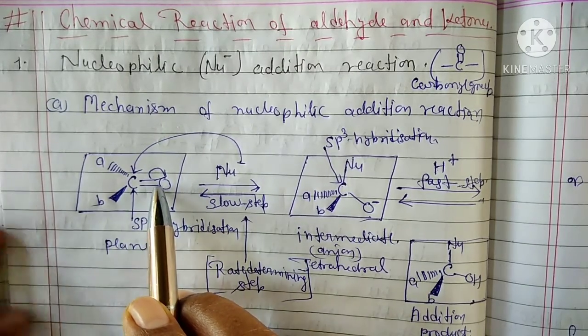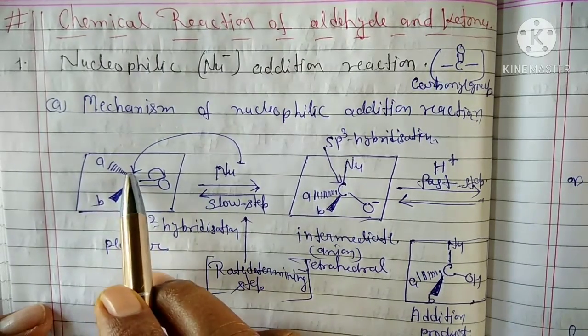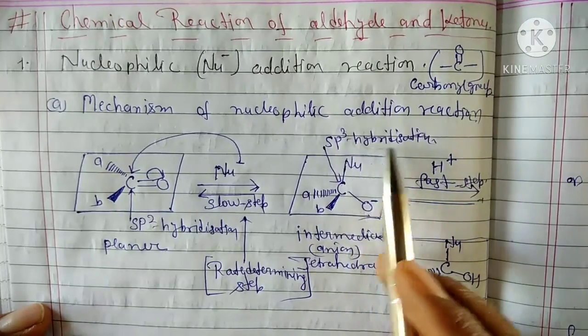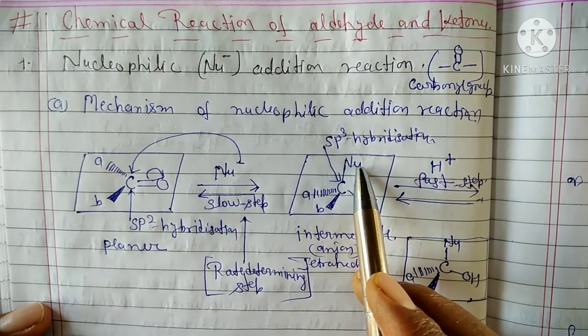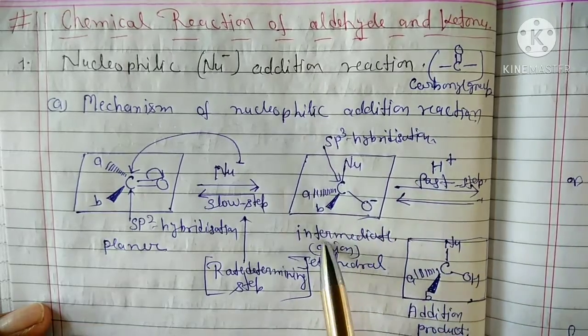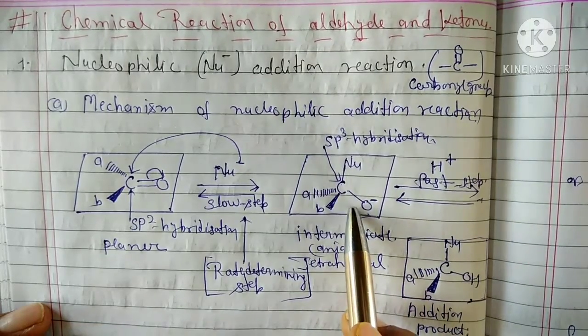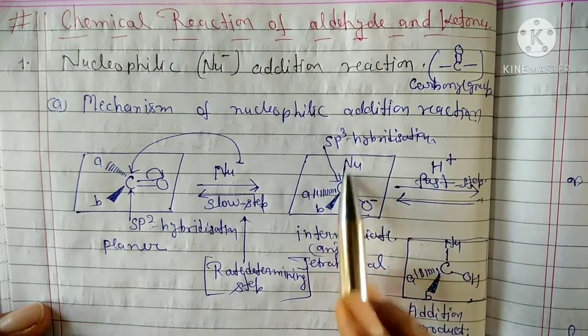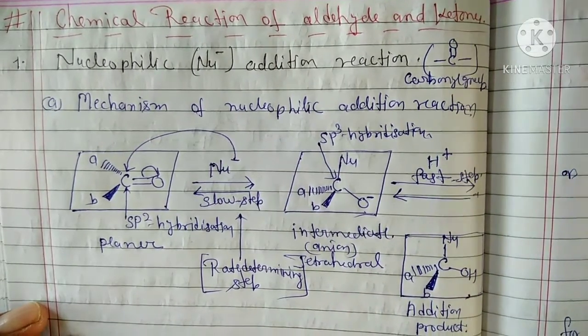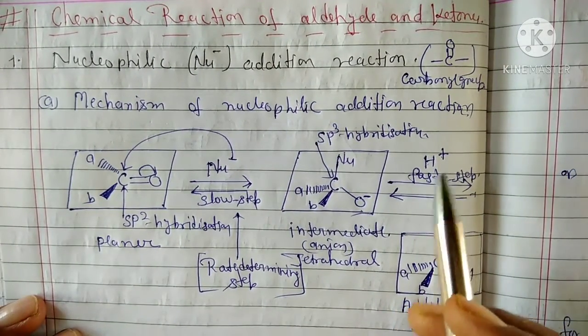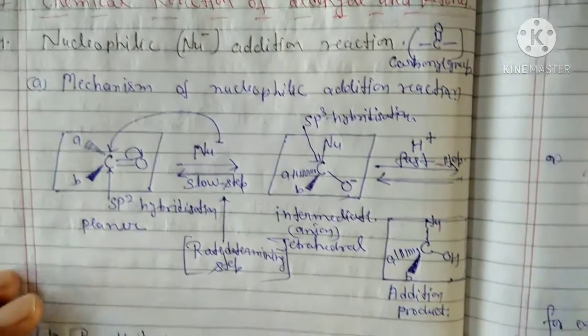And after some time, this carbon becomes sp3 hybridized upon addition of the nucleophile. And this is known as the intermediate tetrahedral complex. Okay? Intermediate tetrahedral complex.